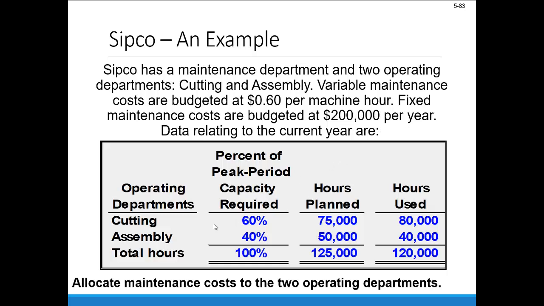So cutting needs 60% of peak period capacity, that's service. Assembly 40%. Cutting has 75,000 hours planned, while assembly has 50,000 hours planned in terms of activity. And then hours used, cutting had 80,000, assembly had 40,000. So we want to allocate these maintenance costs to the 2 operating departments, cutting and assembly.